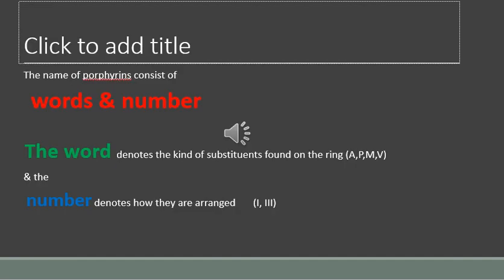The name of the porphyrin consists of words and numbers. The word denotes the kind of substituents found on the ring. They may be A, P, M and V: A for acetic acid, P for propionate, M for methyl, V for vinyl, while the number denotes how they are arranged. There are two numbers, 1 and 3.